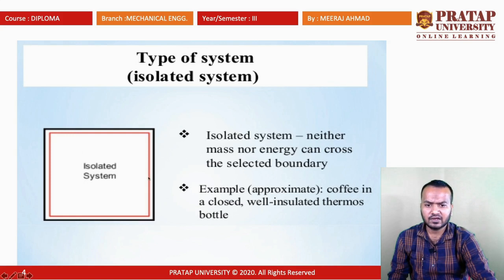An example is coffee in a closed, well insulated thermos bottle, where approximately the heat cannot be transferred. We can also take the universe as an example. The universe also comes under the isolated system because the energy and mass remain constant.